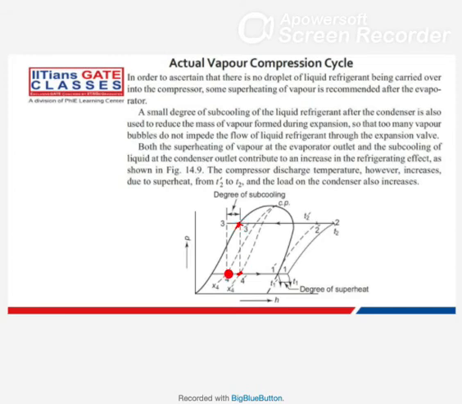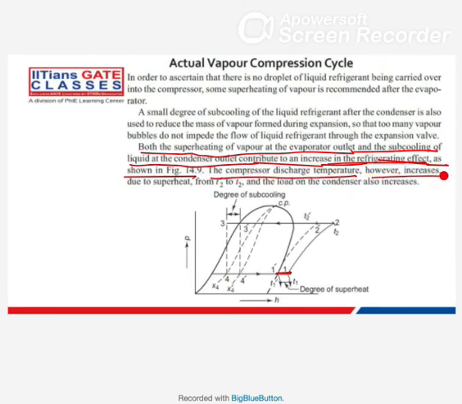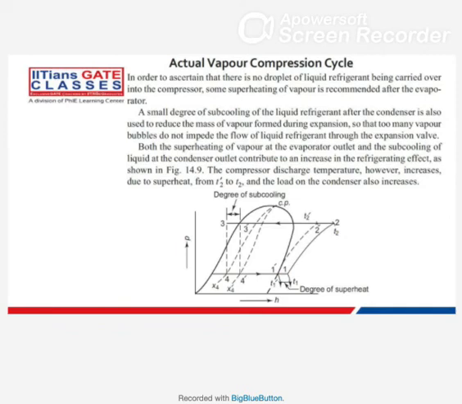And the other effect you are getting is that the refrigeration effect is also increasing, so it is beneficial. Both the superheating of vapor at the evaporator outlet and the subcooling of liquid at the condenser outlet contribute to an increase in the refrigeration effect. As shown in the figure, the compressor discharge temperature however increases due to superheat, from T2 dash to T2, and the load on the condenser also increases.